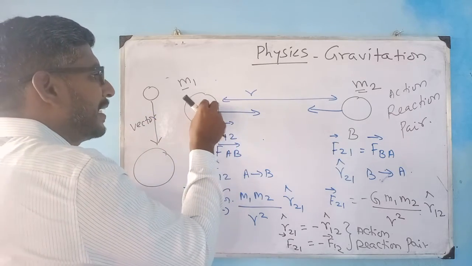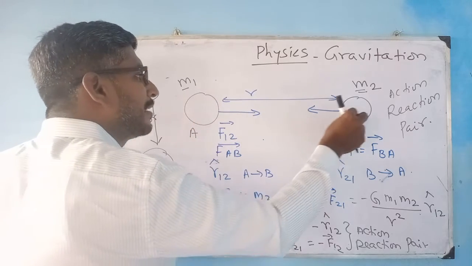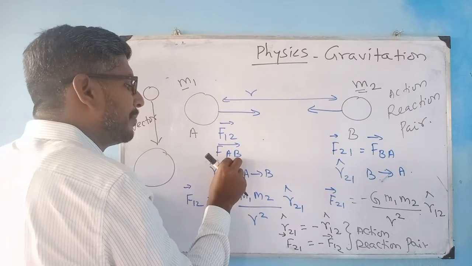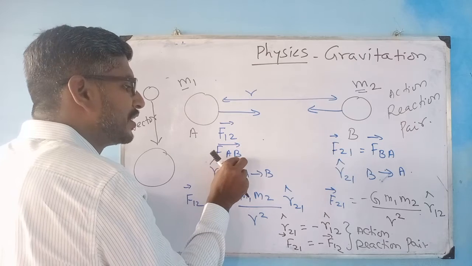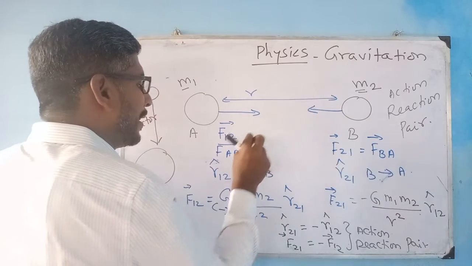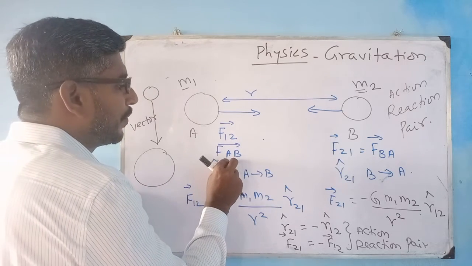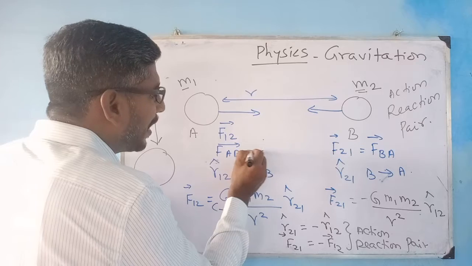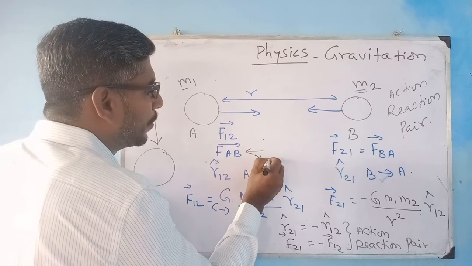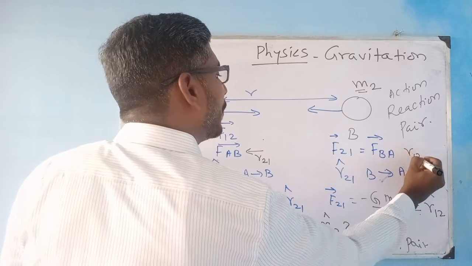If this is object A and this is object B, the force on this object is exerted by B, which I am writing as FAB, meaning force on A is due to B. Here force on B is due to A. Now, in which direction? The direction of the force of A on B is in the opposite direction, it is R21. The direction of force B on A is R12.